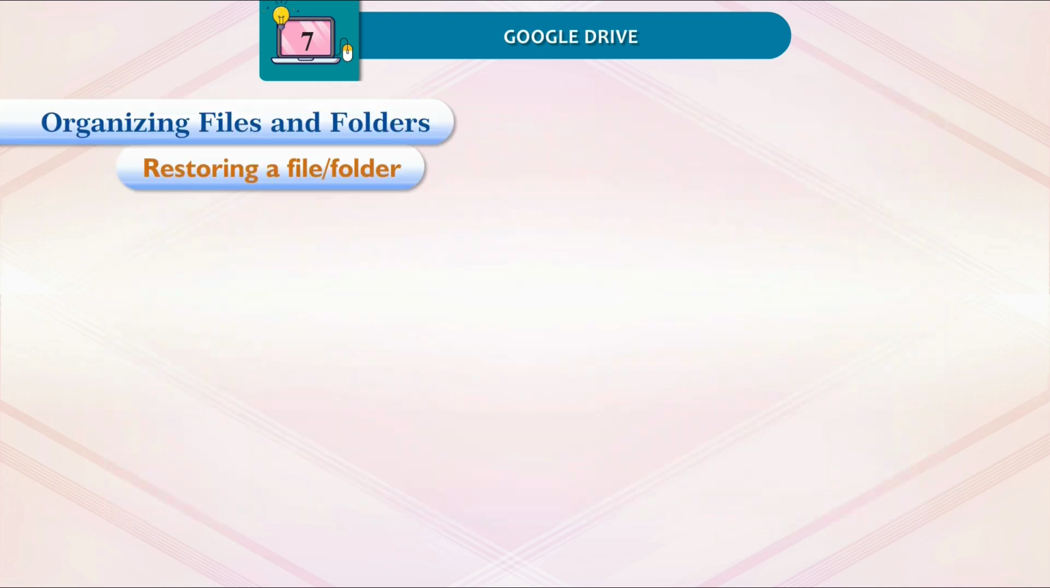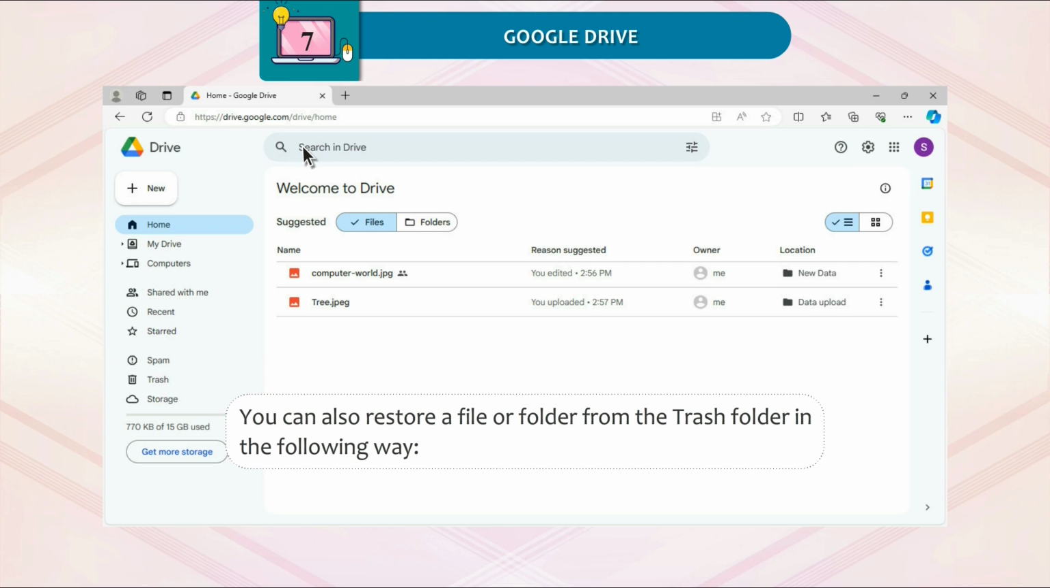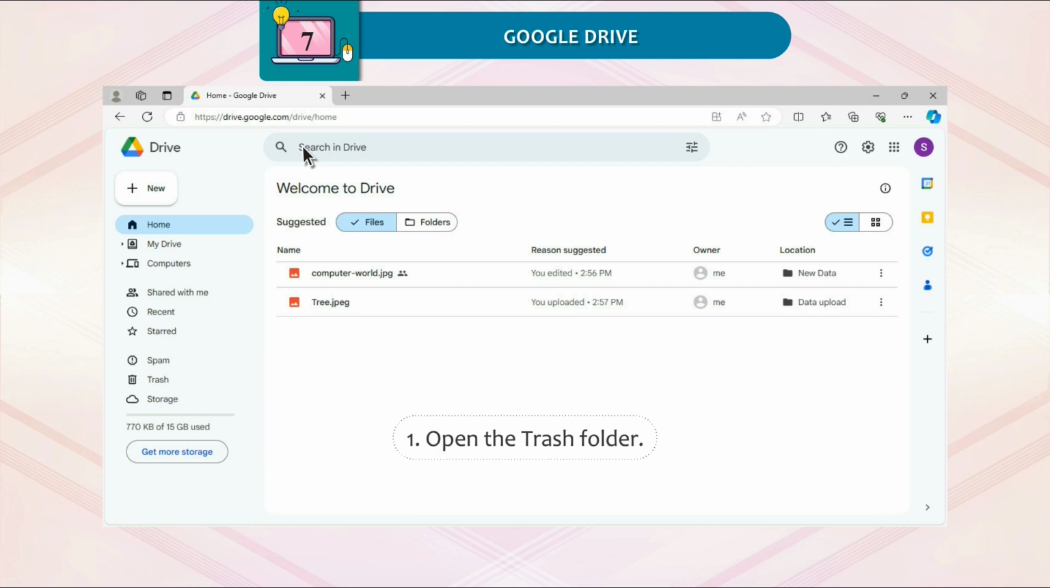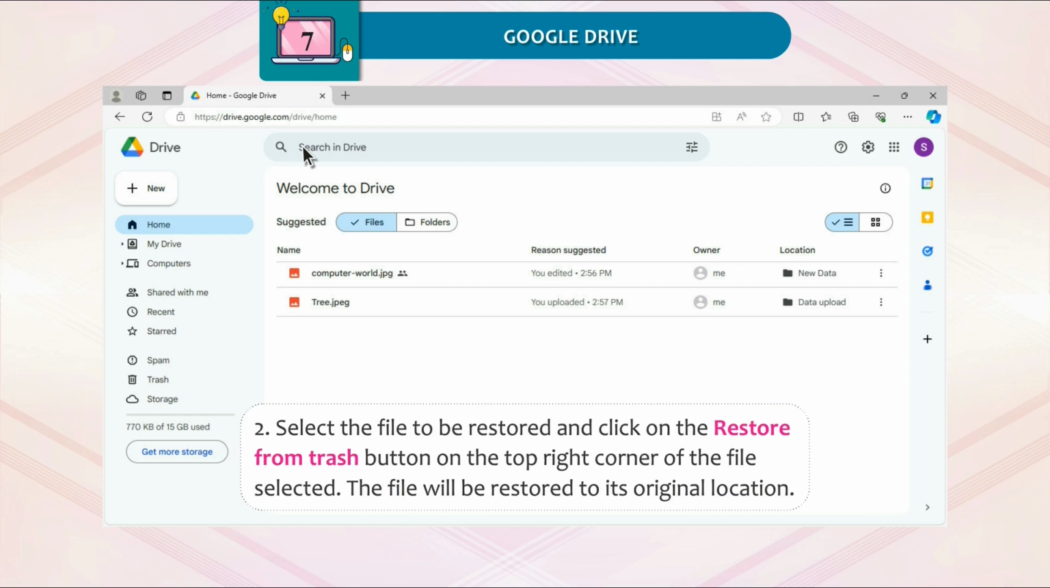Restoring a file or folder. You can also restore a file or folder from the trash folder in the following way. 1. Open the trash folder. 2. Select the file to be restored and click on the Restore from Trash button on the top right corner of the file selected.